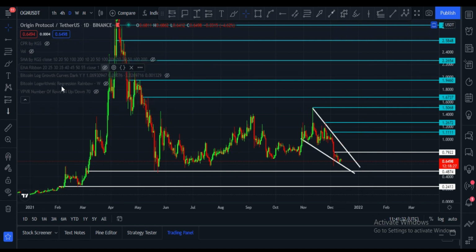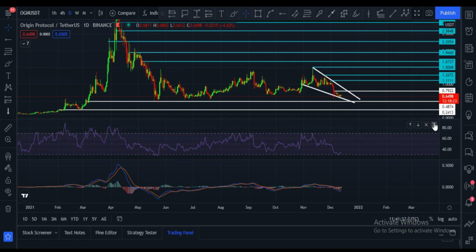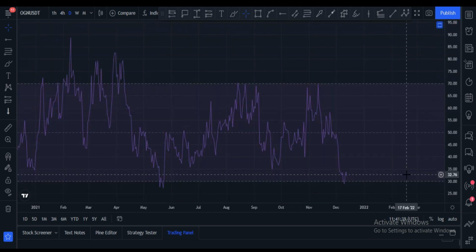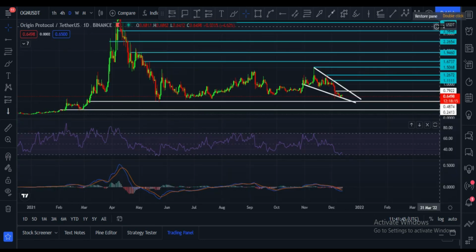Until now we have to be very careful. Let me please show you other indicators. First of all, RSI. RSI is very bearish and it is at 32. It has to cross 50. After that definitely upside rally will begin.